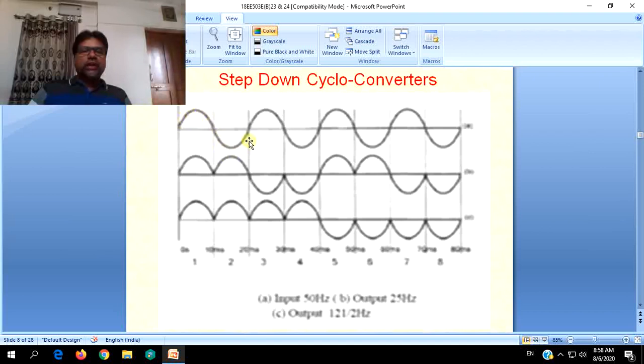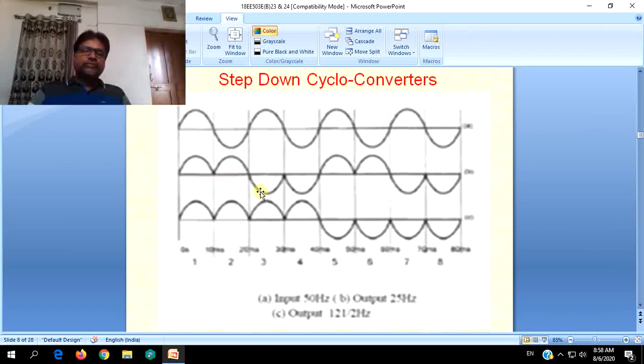Now consider the second waveform where the first half cycle, that is positive half cycle, is allowed as it is, and the next half cycle, that is negative half cycle, is converted into positive half cycle. So the load is getting only positive voltage all over this time period.